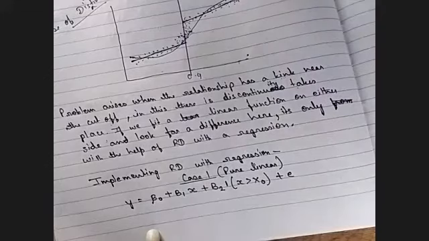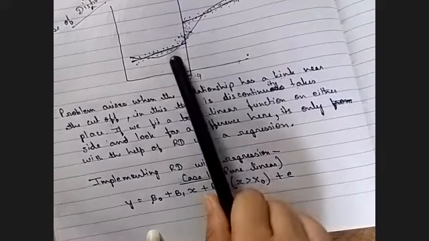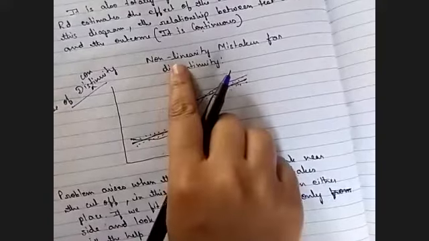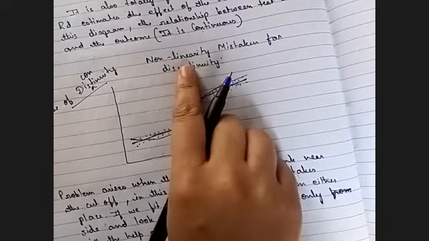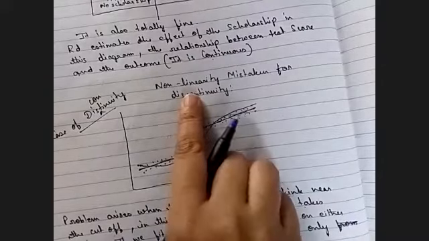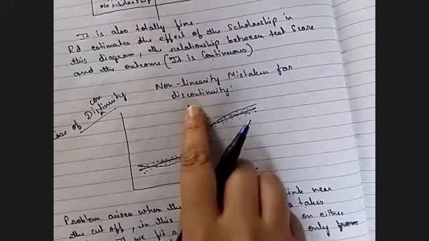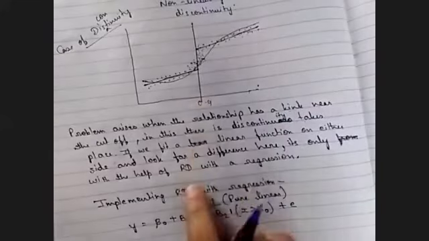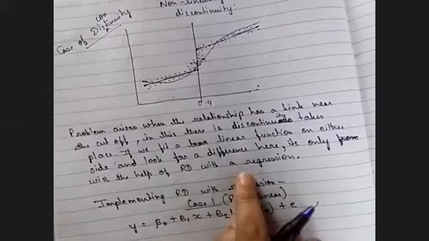This is not a linear function, so we have to make it a linear function. This is non-linearity. If it is non-linear with continuity, it is fine, but if non-linearity and discontinuity are both there, then there is a problem. We solve this with the help of RD with regression.